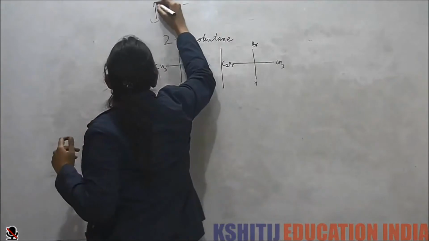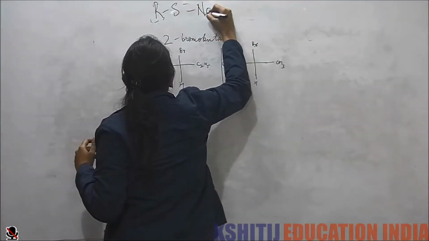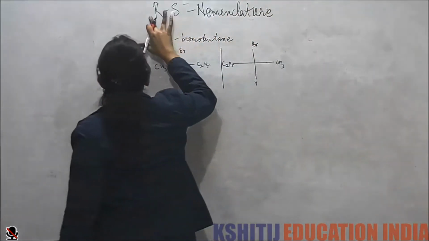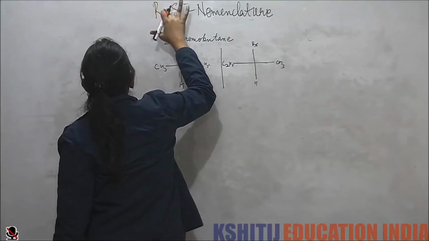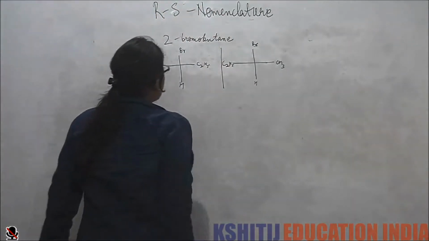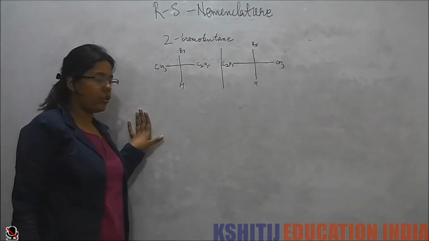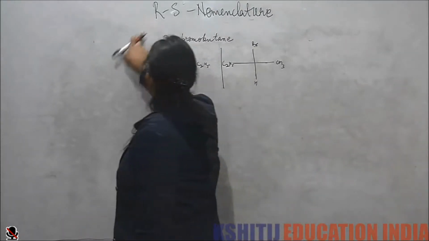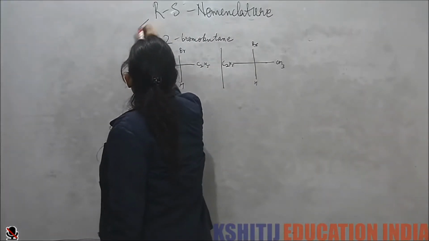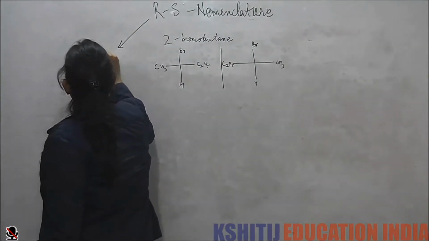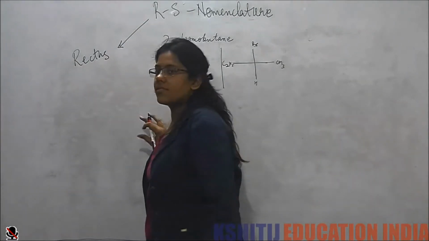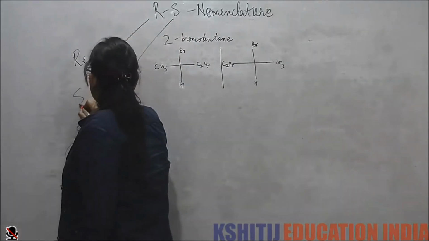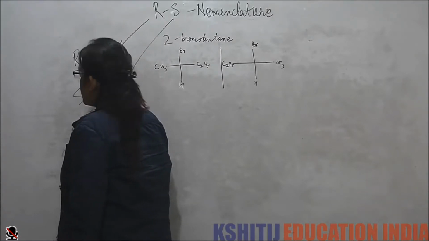For naming the enantiomers, we have RS nomenclature. So now we are going to see which of the molecule is R, which of the molecule is S. So R has come from the word rectus, which means to your right, and S comes from the word sinister, which means anti-clockwise.